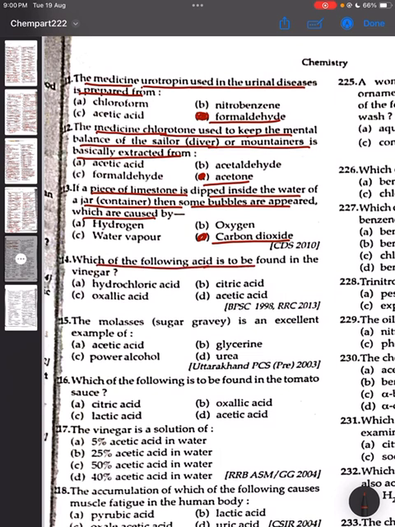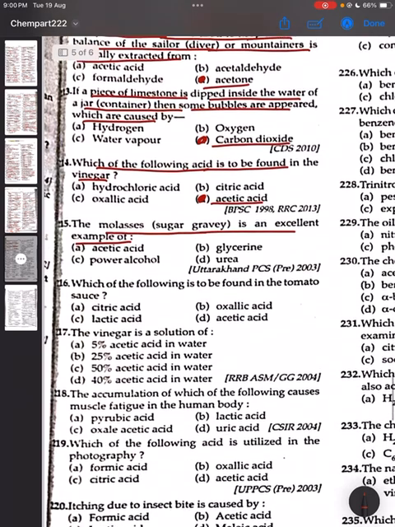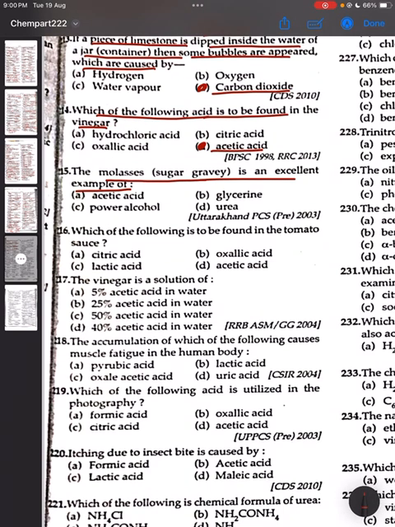Which of the following acid is to be found in the vinegar? It is acetic acid. Option D is the correct answer. 215. The molasses sugar gravy is an excellent example of. It is an example of power alcohol. Option C is the correct answer.